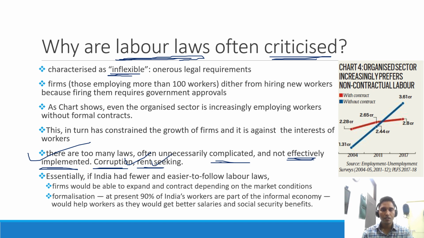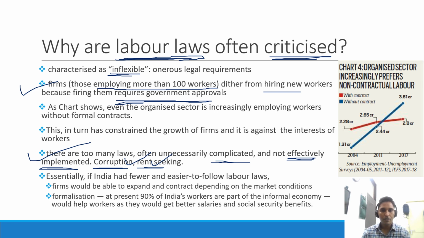उसके अलावा बहुत सारे जो लॉज हैं, they put certain limits. For example, there is a law which puts the number of employees, if any organization is employing more than 100 workers. So if they want to release the workers or if they want to hire new workers, then they need to take the approval from government. Okay, so इसकी वजह से आपका जो अप्रूवल है वो बहुत मुश्किल हो जाता है, and then it becomes really difficult for the industries.